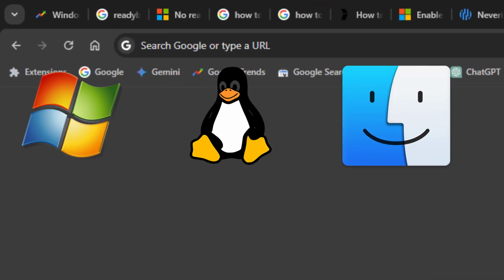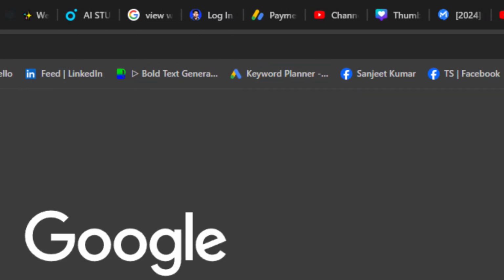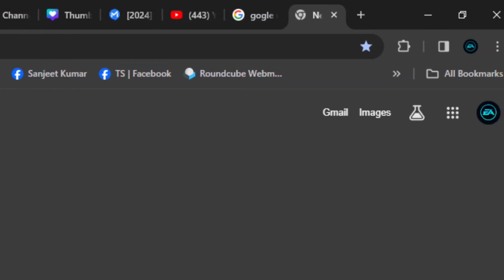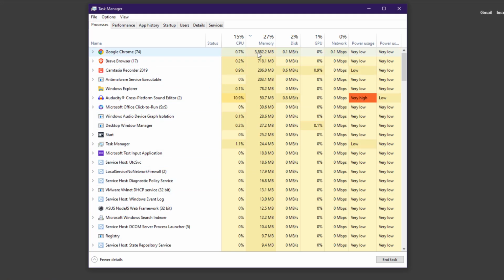Even if you are a Windows, Linux or Mac OS user, whenever you are using Google Chrome, you open multiple tabs, 10, 12, 50 or 100 at the same time, then in the background you can see your Chrome using lots of resources. Because of this high resource usage in the background, your PC is going to slow down. So many people say, "Using Chrome and my PC becomes very slow." After this video, your PC is not going to slow down, because in this video I'm gonna fix this issue.